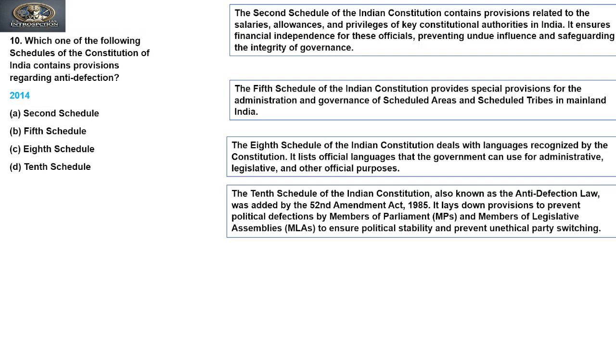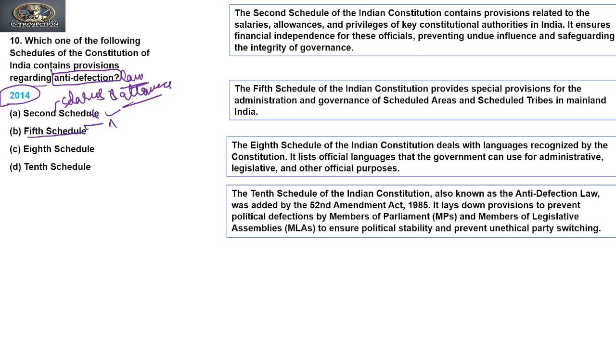The next question was asked in 2014. It says, which one of the following schedules of the Constitution of India contains provisions relating to the anti-defection law? Right? This is the anti-defection law. So is this contained in the second schedule? The second schedule talks about salaries and allowances. So the answer cannot be the second schedule. Let us talk about the fifth schedule.